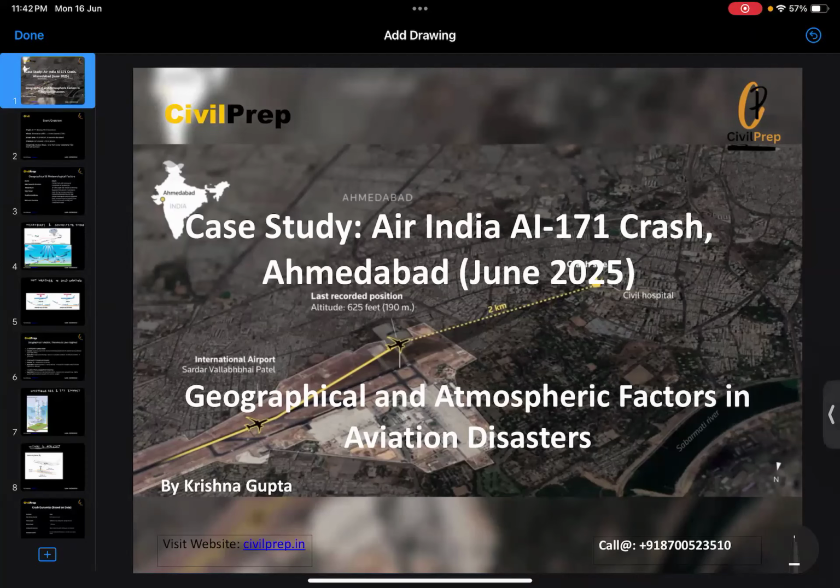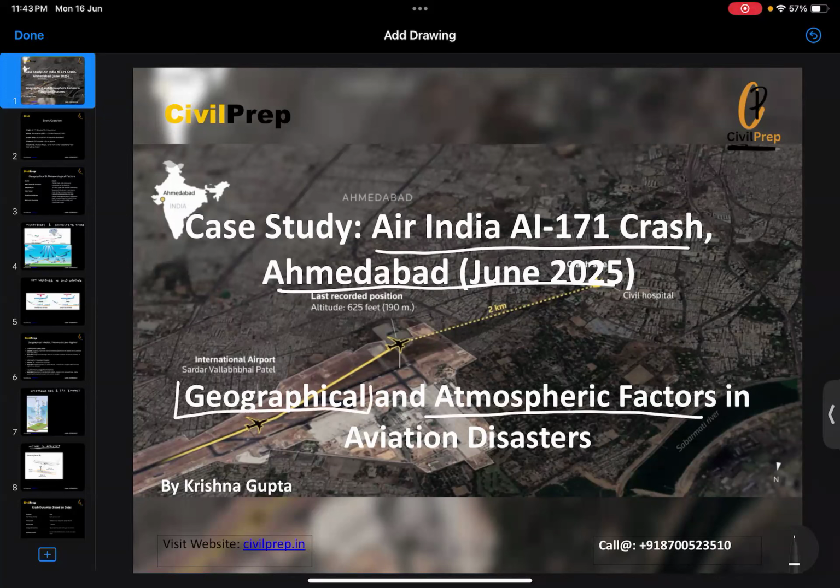I am Krishna Gupta, and this is a special case study based on a recent event which has shook the nation: the Air India flight crash at Ahmedabad airport in June 2025. This case study is developed specifically on the geographical factors which are an important part for us to understand with respect to the crash event. Here we'll be discussing certain geographical and atmospheric factors in aviation disasters.